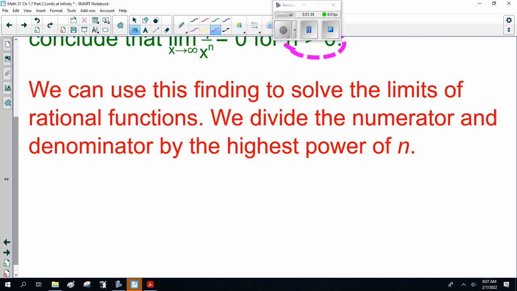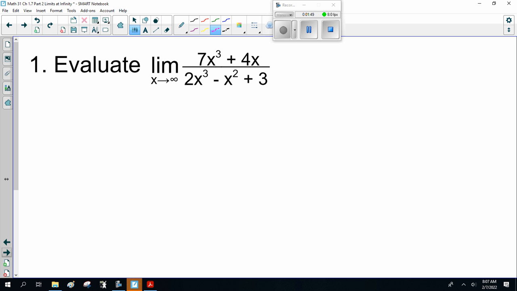Now, we can use this finding to solve the limits of rational functions. We divide the numerator and the denominator by the highest power of x. Let me show you. If I taught you Math 30-1, I taught you to just look at the highest powers, and there's actually a lovely calculus lesson here. Evaluate the limit as x goes to infinity of 7x cubed plus 4x divided by 2x cubed minus x squared plus 3. What I want you to do is divide everything by the highest power of x.